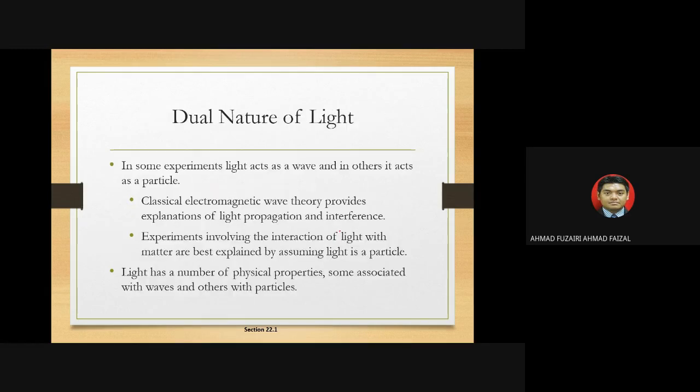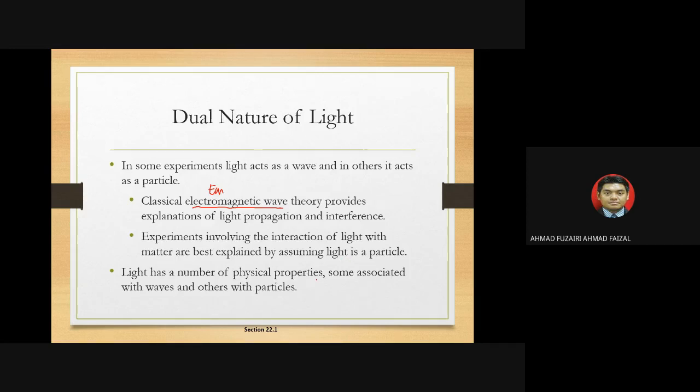Okay. In some experiments, light acts as a wave, and in others, it acts as a particle. So classical electromagnetic wave theory, the EM coming from our topics before this, provides explanations of light propagation and interference. The experiments involving the interactions of light are explained best by assuming light is a particle.